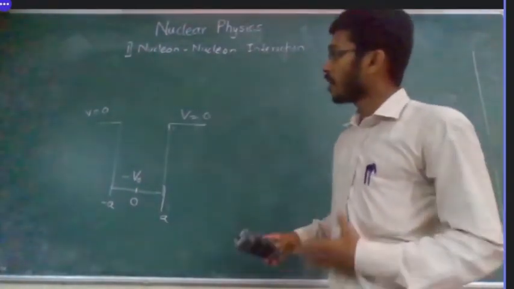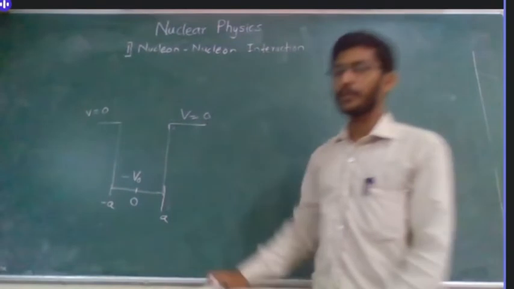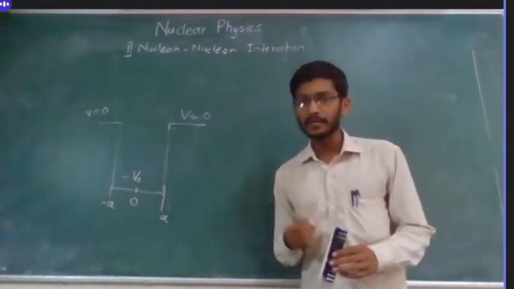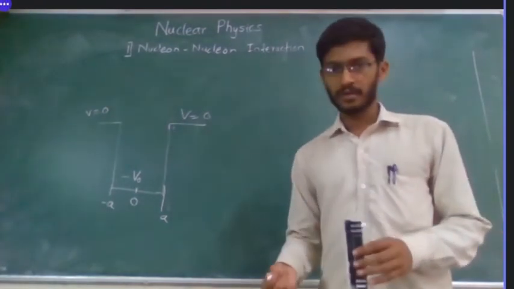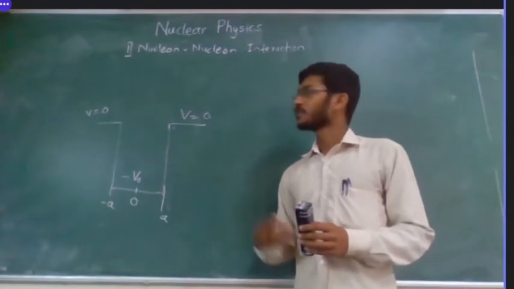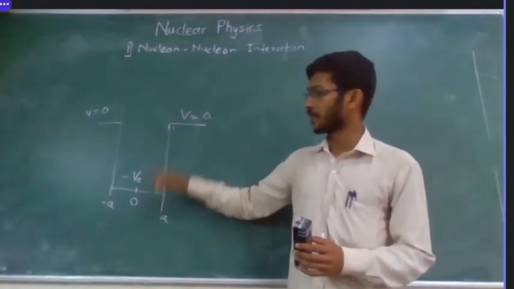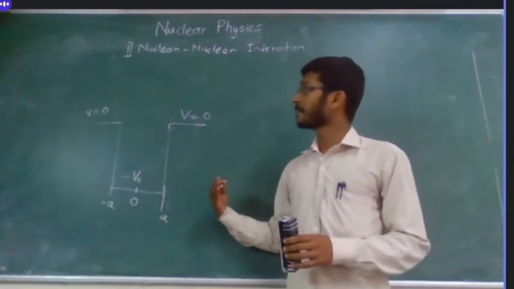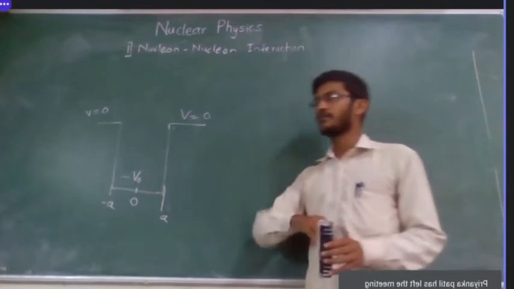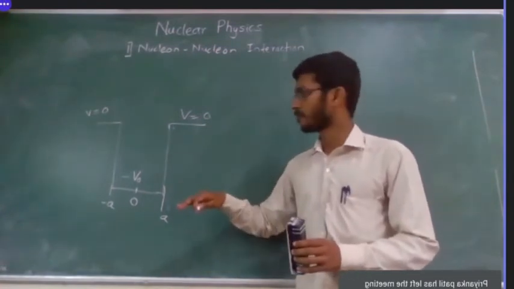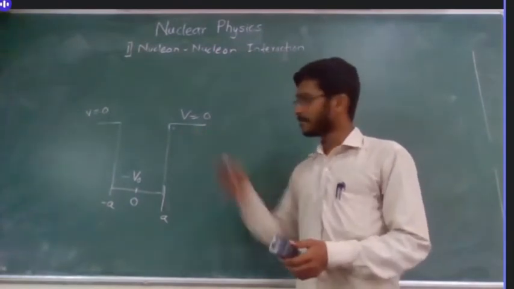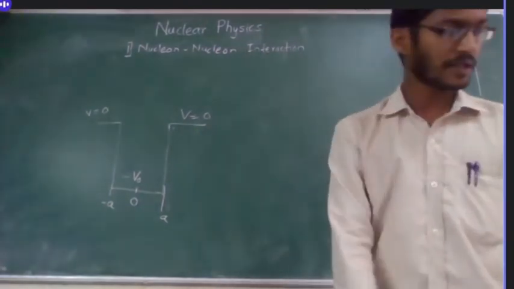So how will the potential energy look in the case of nuclear physics? The exact mathematical form is not known till date, but we can come up with some modeling. We can model what kind of potential it will look like, and then match it with the experimental results, and then finalize what kind of potential well it will be. So this is the first kind. We will not talk about the infinite square well.